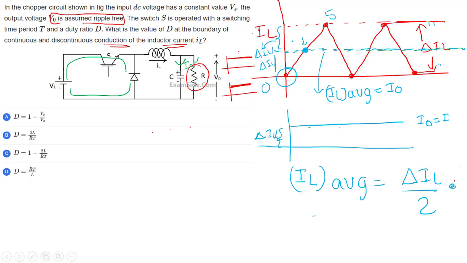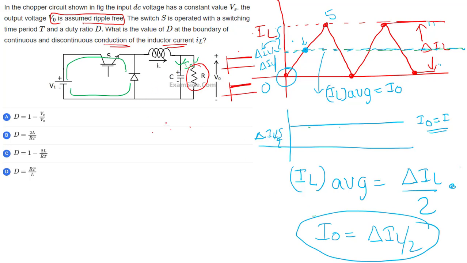If you just remember this, it is simple. IL average is equal to delta IL by 2. What is IL average? That is nothing but I0. So I0 is equal to delta IL by 2. I want all of you to remember this answer.